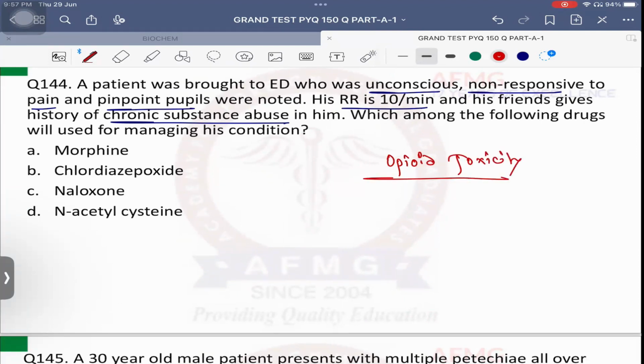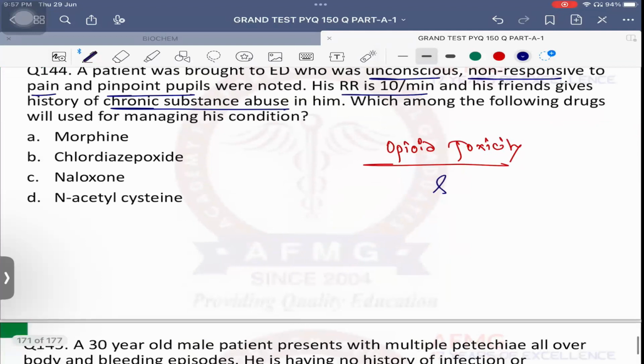Opioid toxicity, right? It is a case of opioid toxicity. Usually opioids like morphine, heroin, anything, they cause classical features known as SACRUM. S stands for sedation, so the patient sleeps. A stands for analgesia or pain relief. C stands for constipation. R stands for respiratory depression. That means the respiratory rate goes down. U stands for euphoria, they become happy without reason. M stands for miosis, usually pinpoint pupils. So these are the classical features of opioid toxicity.